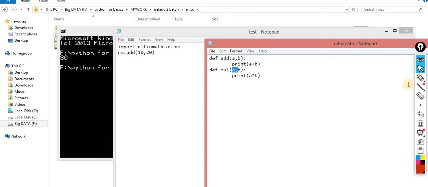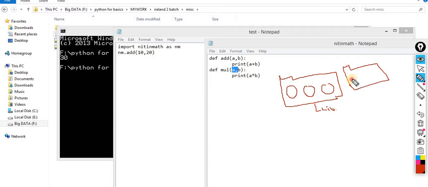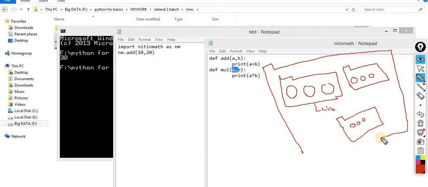Now one more terminology is there. A number of modules combined together into a single folder, that folder becomes the library. A number of similar folders combined together into a single folder, and that folder becomes the package. That's it. This is the funda only, nothing special.